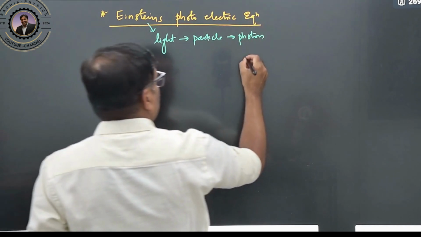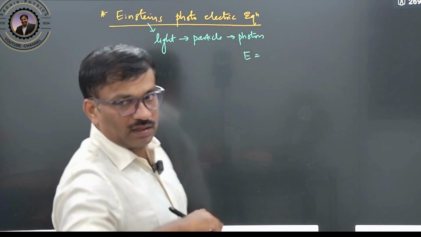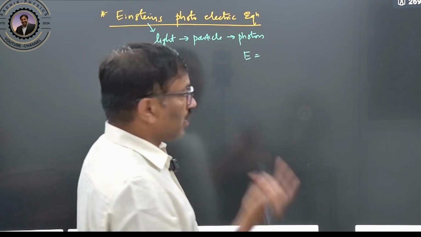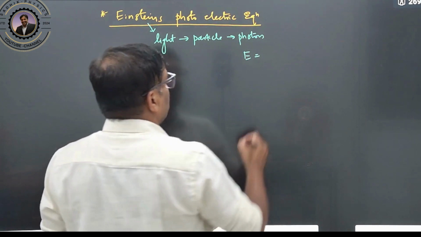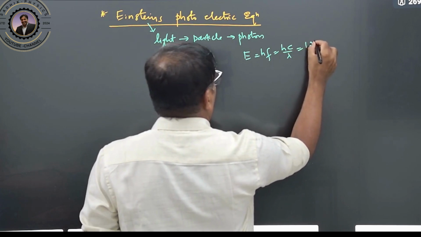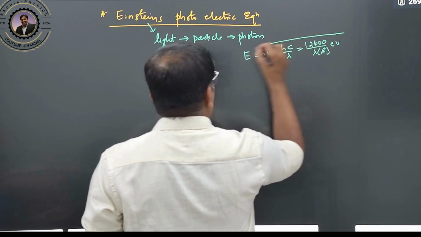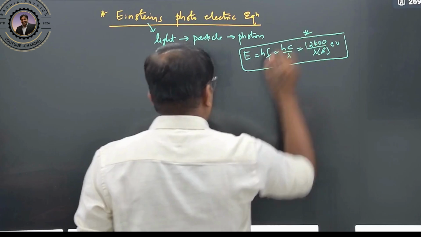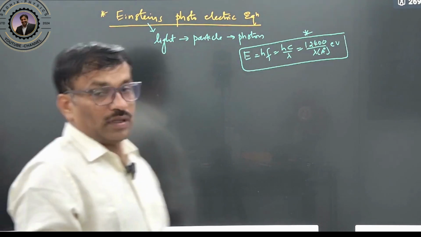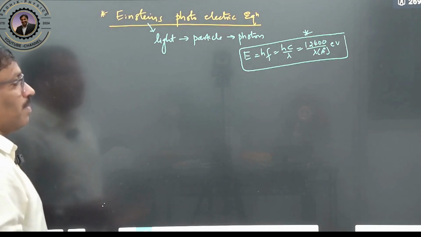Quantum theory. We already studied the photon in detail. Please go through that video, with the different model questions, the complete photon, and I explained the radiation pressure and everything. So E is equal to h into F, or hc by lambda, or 12400 by wavelength in Angstroms, which is in electron volts. I did a very detailed video, please go through it.